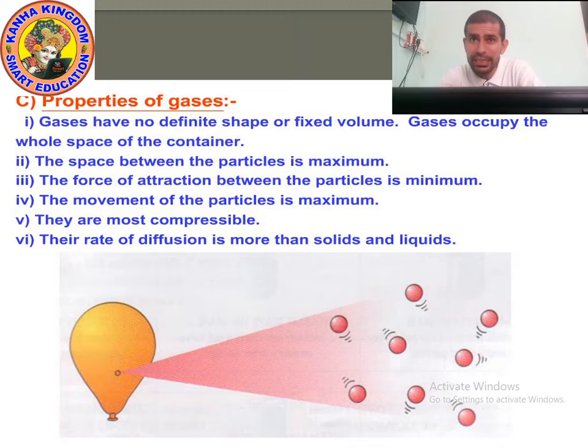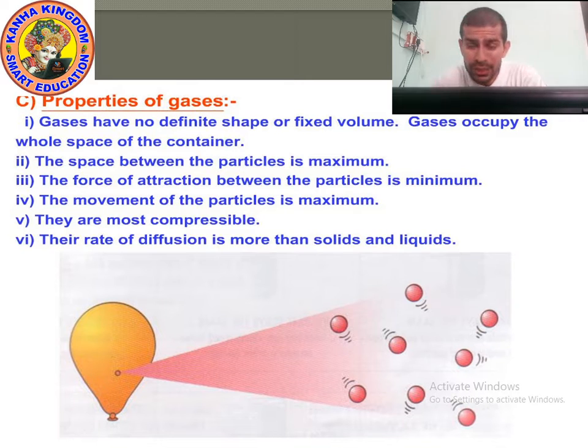Next property, the movement of particles is maximum. The particles of gases can easily move from one place to another, because their movement is continuous.